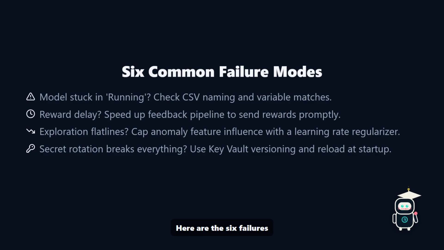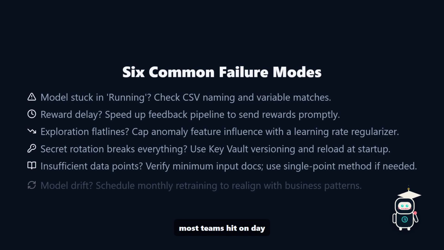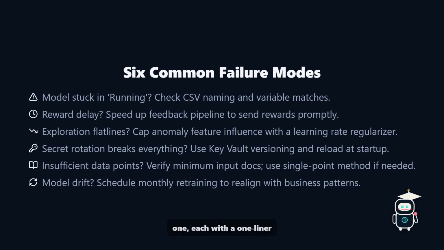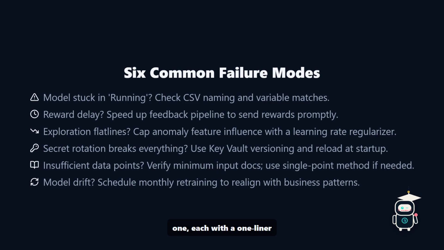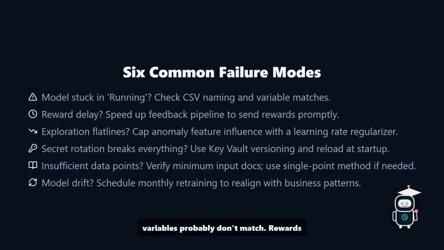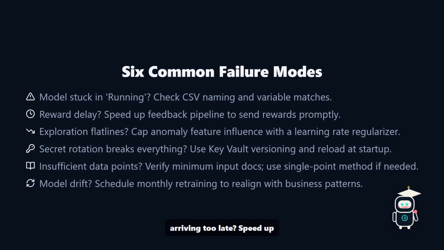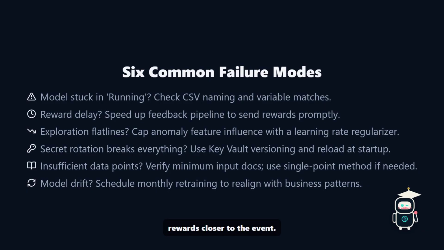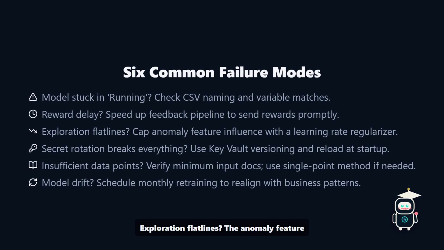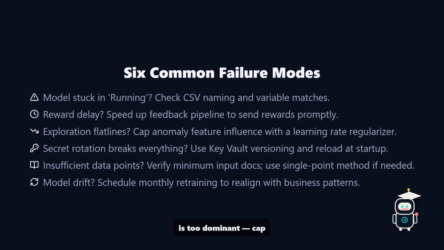Here are the 6 failures most teams hit on day 1, each with a one-liner fix. Model training stuck in running. Your CSV naming or variables probably don't match. Rewards arriving too late. Speed up your feedback pipeline to send rewards closer to the event. Exploration flatlines? The anomaly feature is too dominant. Cap its influence with a learning rate regularizer.